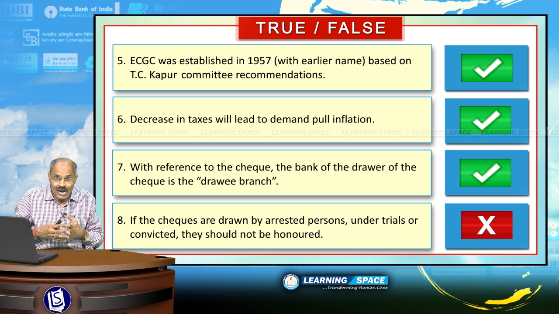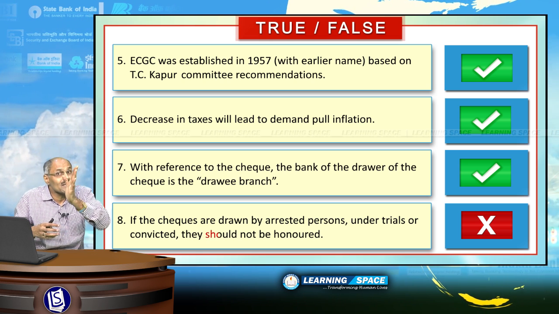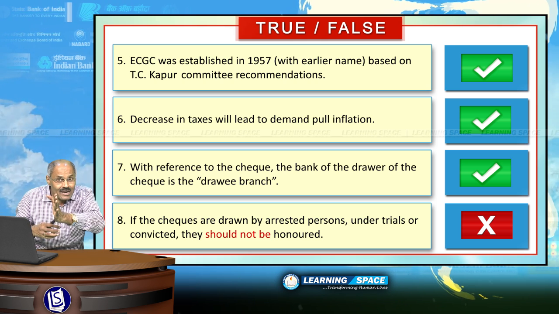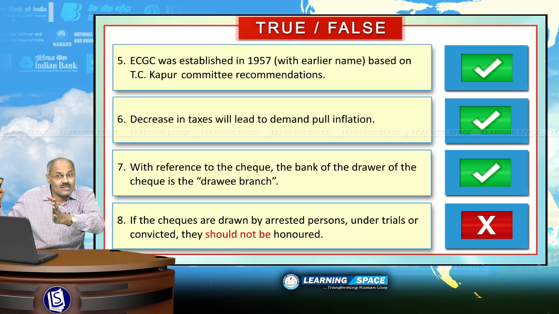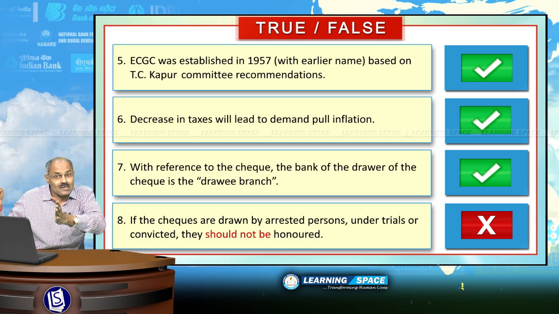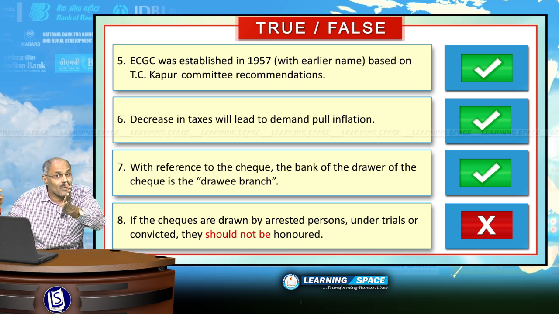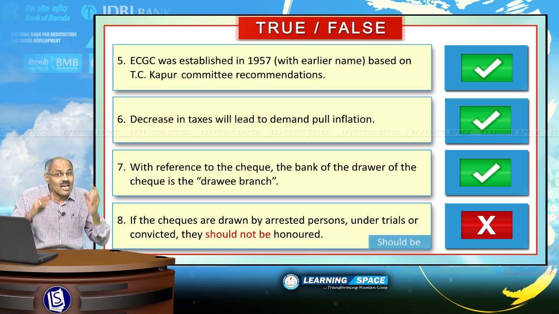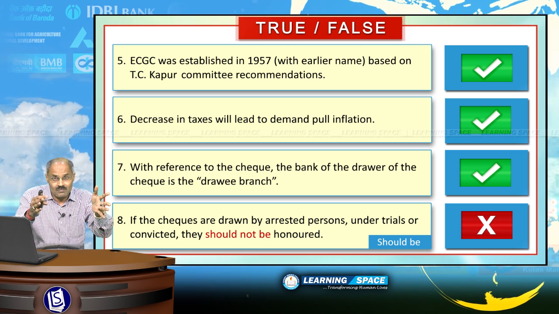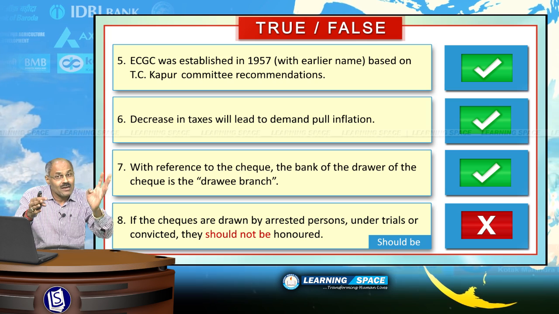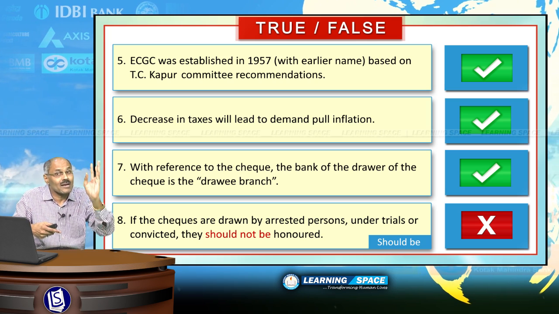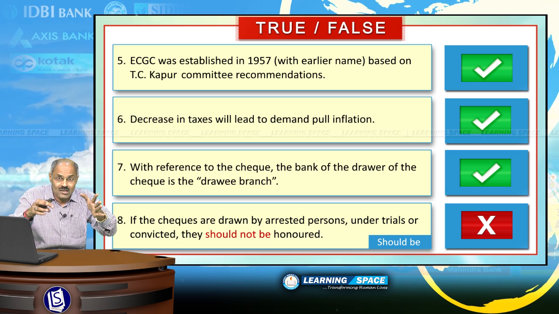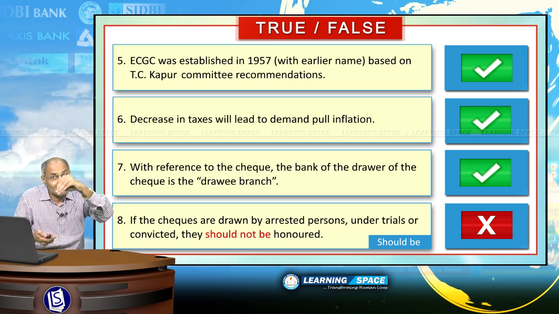There are specific guidelines when the check is to be dishonored, and we have discussed in detail in the lecture part when we discussed checks. Here, checks given by arrested persons, under trials, or convicts must be honored. Please don't forget. There is no law which prevents honoring of the check if it is given by convicts, right?